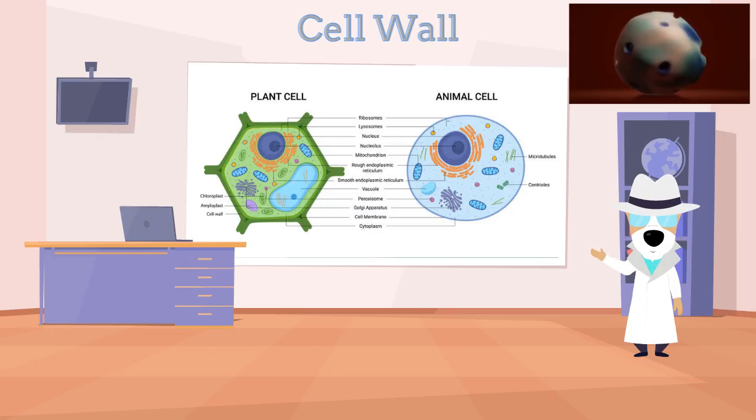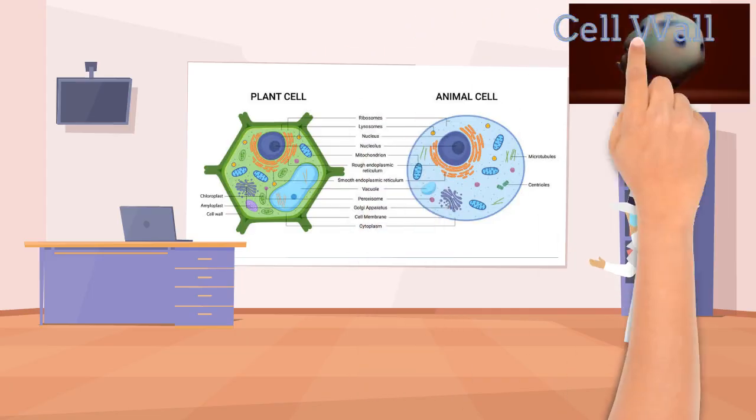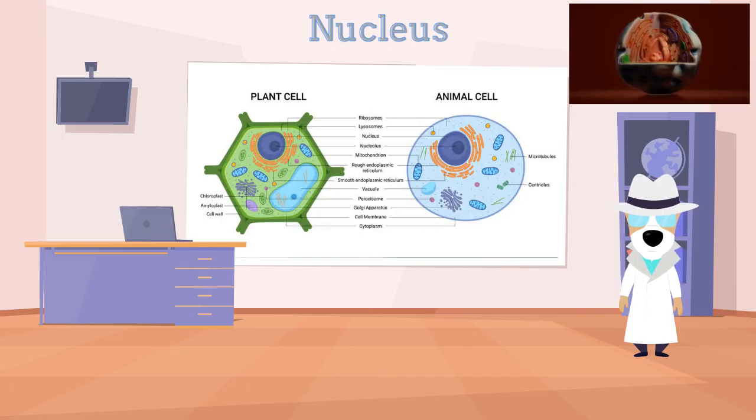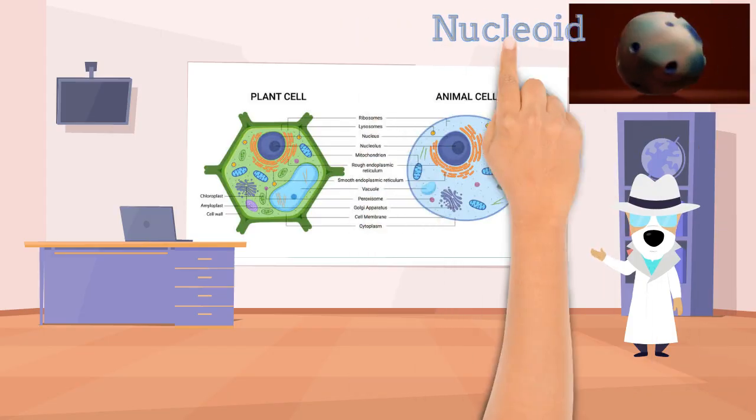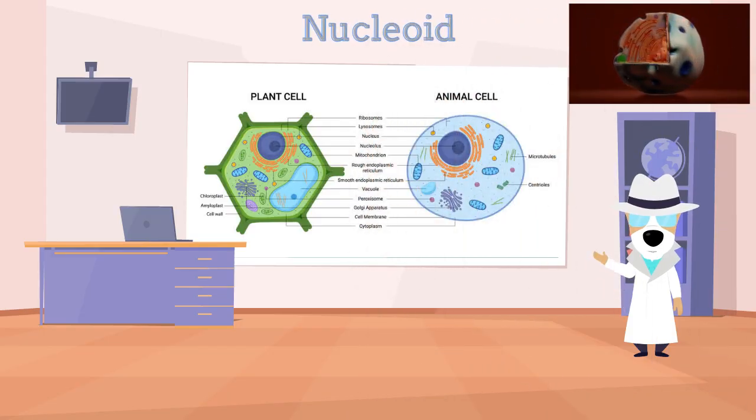Composed of tough fibers like cellulose, that rigid external structure provides the mechanical support for plants to grow and withstand environmental pressure. At the heart of eukaryotic cells lies the nucleus, the command center. This is where the cell's most valuable asset is secured, its DNA. These genetic blueprints contain every instruction necessary for the cell to grow, function, and reproduce. As for prokaryotic cells, they don't have a nucleus. Their DNA remains in the nucleoid region, free within the cell.